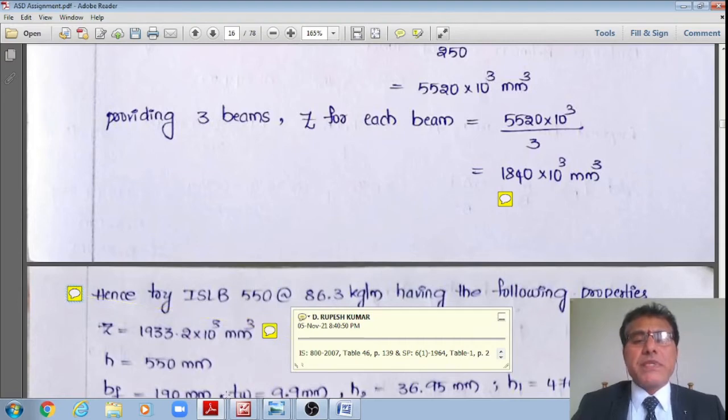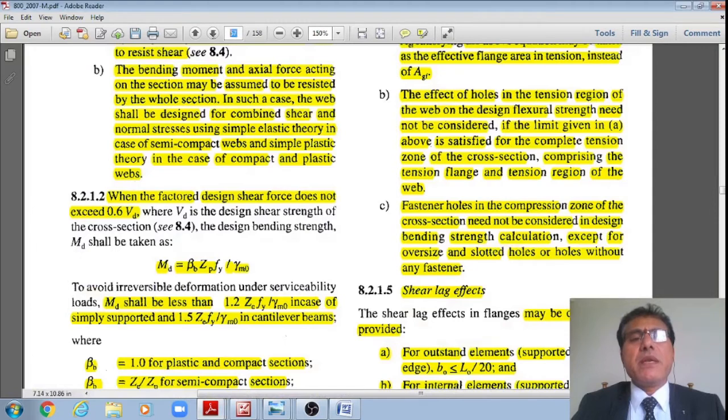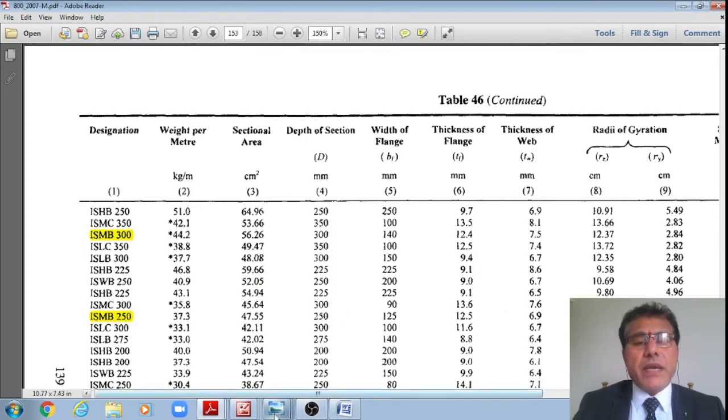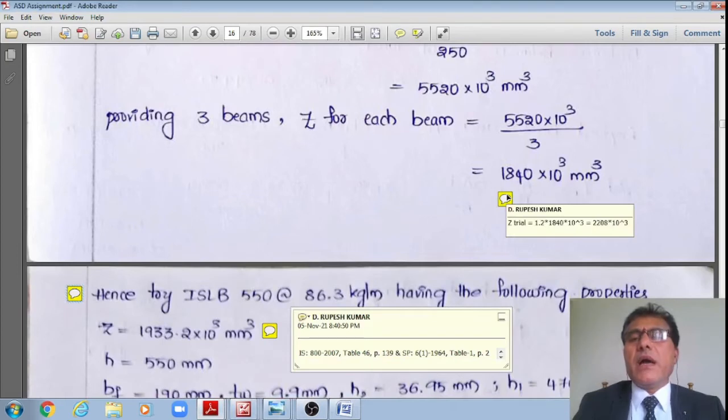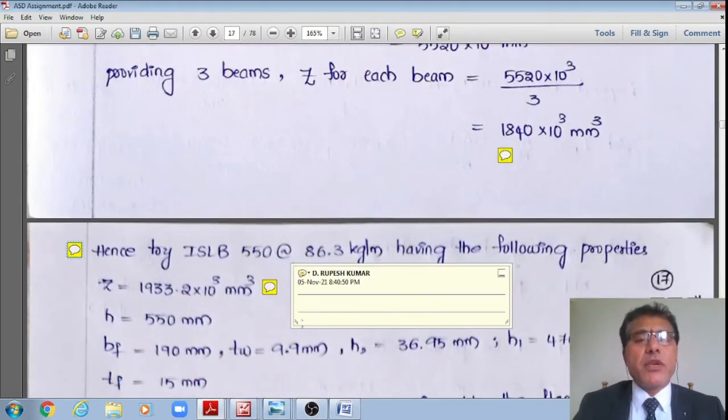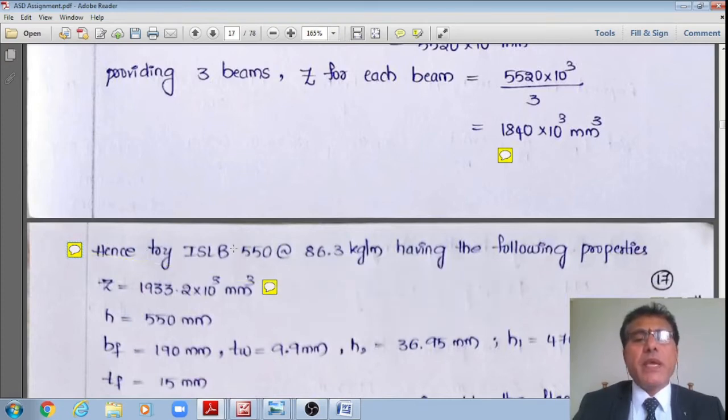Now let me go to IS 800, page number 139, students. On that page, I look for the section modulus required; I shall try with 2208 centimeter cube. Therefore, what I'm doing now is assuming ISLB 550 at a rate of 86.3 kg per meter, which is furnishing a plastic section modulus of 2228.16 centimeter cube. Let me check this.